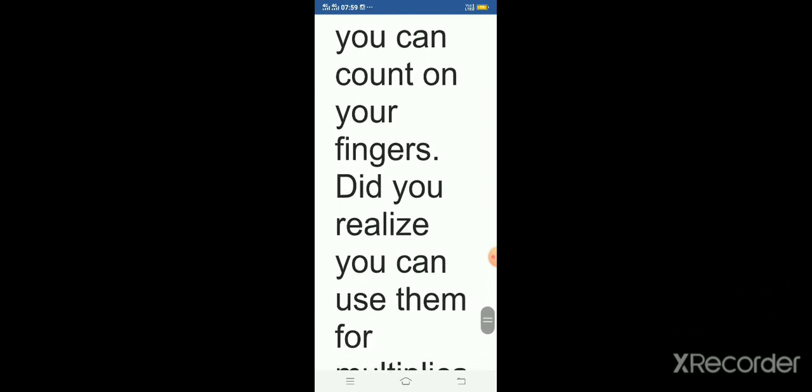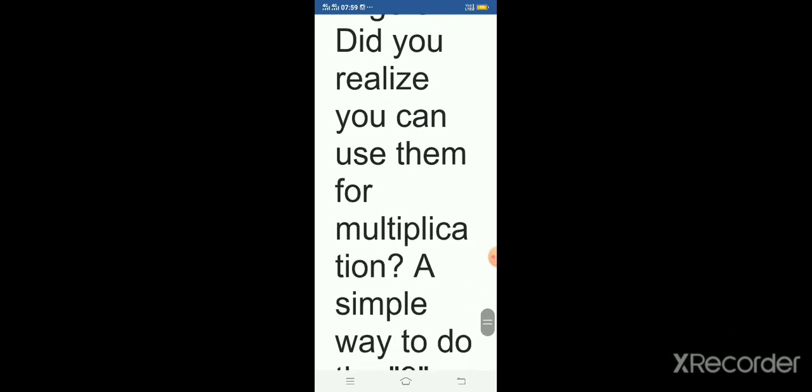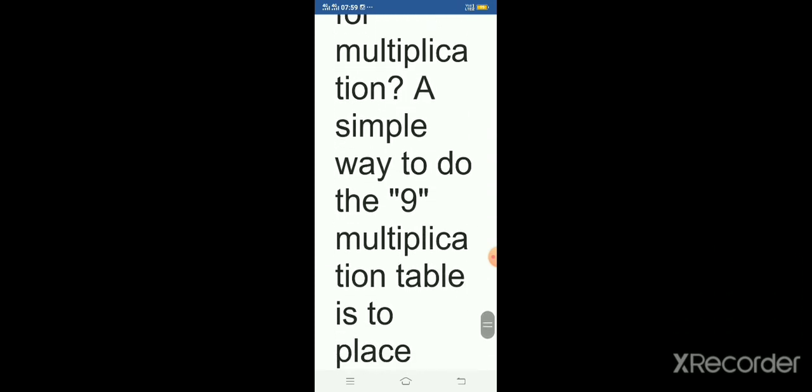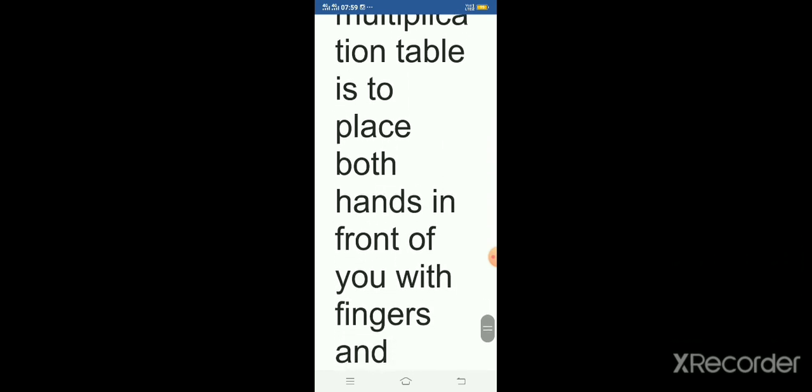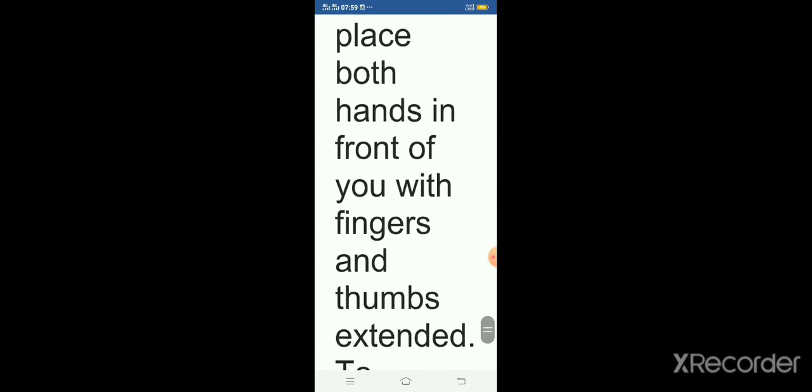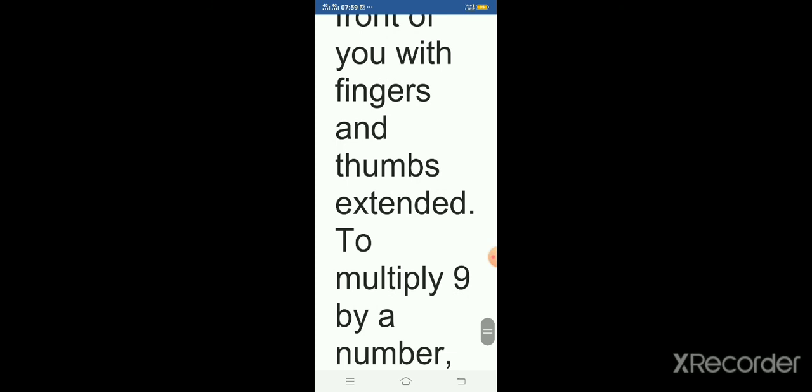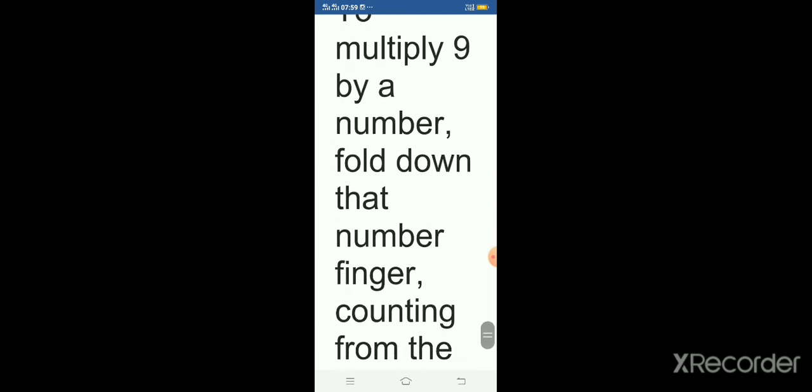Trick number 10, finger multiplication table. Everyone knows you can count on your fingers. Did you realize you can use them for multiplication? A simple way to do the 9 multiplication table is to place both hands in front of you with fingers and thumbs extended. To multiply 9 by a number, fold down that number finger, counting from the left.